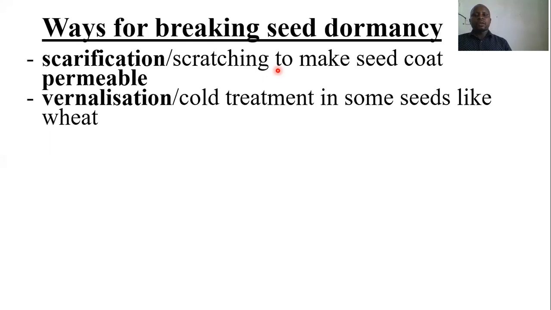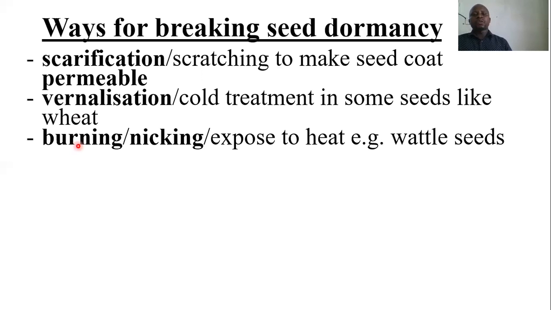Number two, we can also have vernalization. Vernalization is also known as cold treatment. So some seeds, like wheat, can be subjected to some cold conditions. This will trigger germination. We also have burning, which is also called nicking, or exposure to some little heat, as in wattle seeds. This will trigger germination.